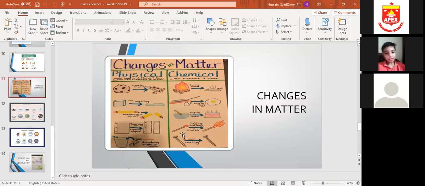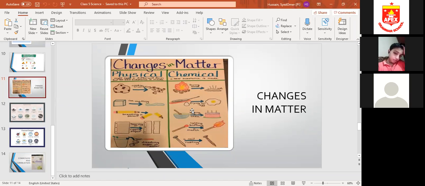Okay. If, what is it? Lighting or burning. If we burn a matchstick, okay, they have shown you a matchstick. If we burn a matchstick, what will happen? It will just burn down. Okay. It cannot come back to this form. A nail rusting. If a nail rusts, it cannot come back to this form. So all these changes are irreversible.